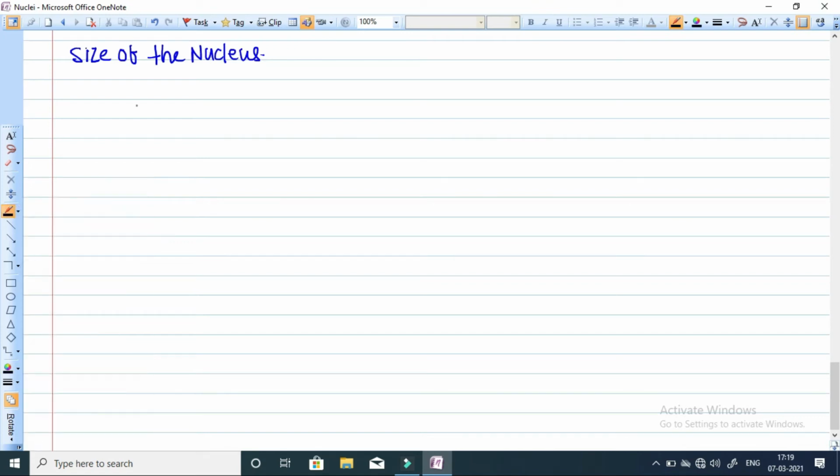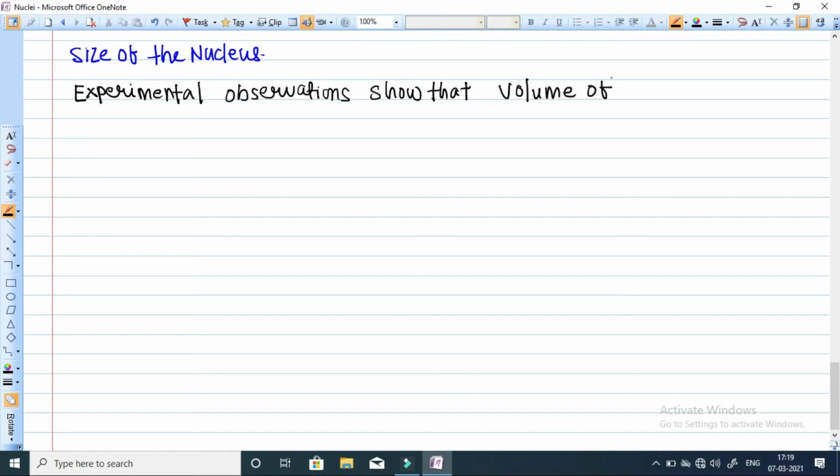Experimental observations show that the volume of a nucleus is directly proportional to its mass number.